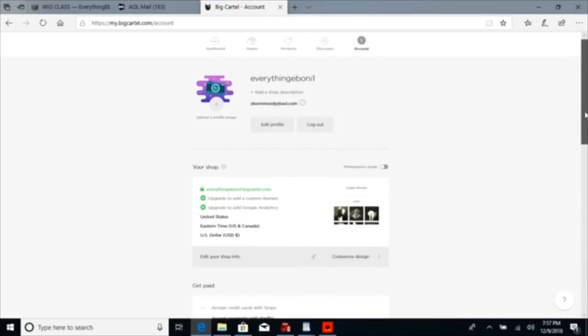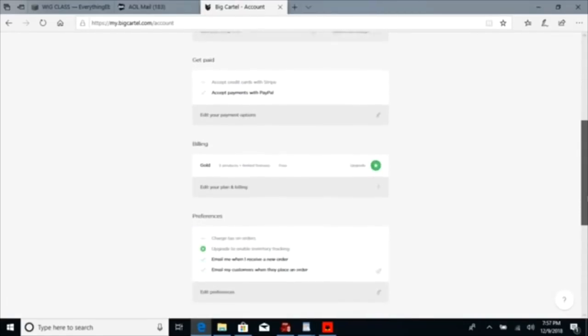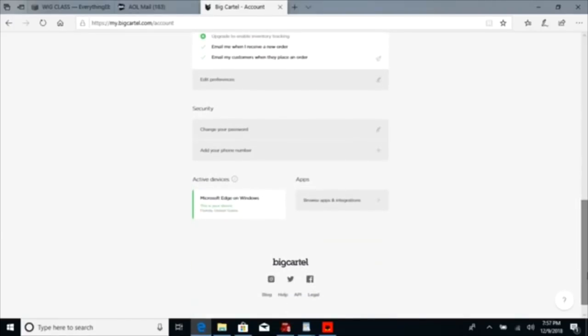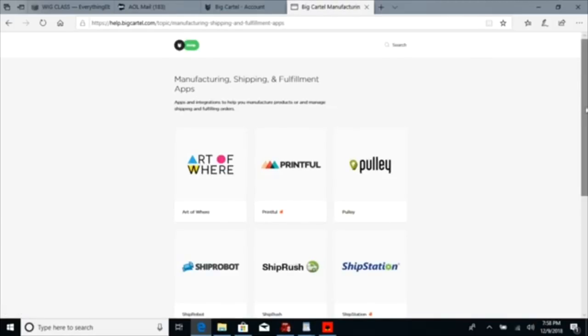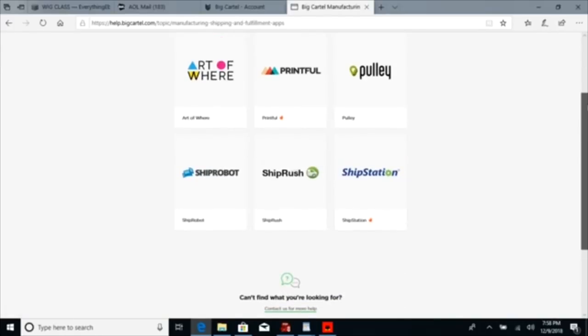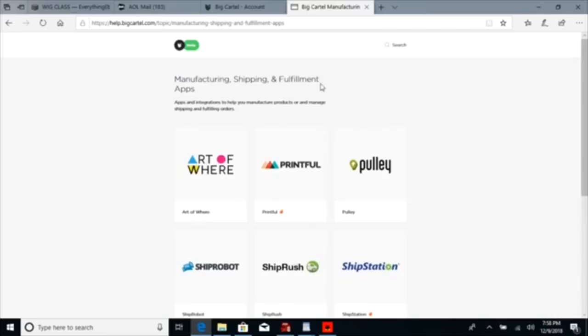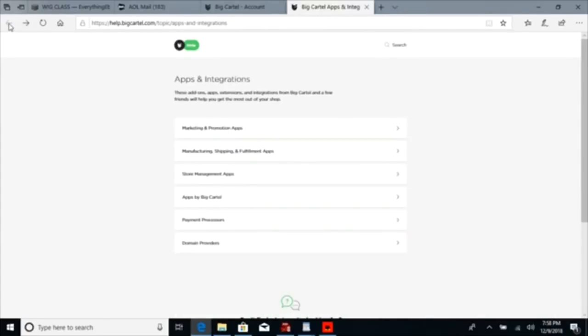Now, if you want to add gadgets to your website, when it comes to shipping, I like to use something called ShipStation. So if you have special apps or integrations you want to add to your website, you would click here, Browse Apps and Integrations. And then you'll just be able to select what you want to add. So ShipStation would be under manufacturing, shipping, and fulfillment apps. Now, all of this stuff is completely optional, but if it's other websites that you like to use and you want to have them integrated onto your BigCartel website, you definitely can.